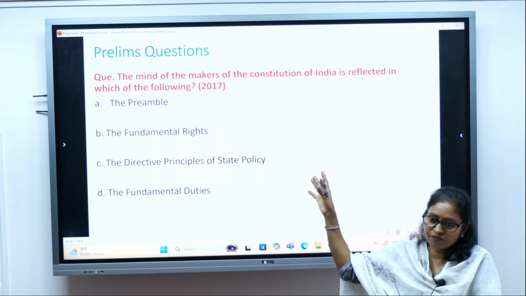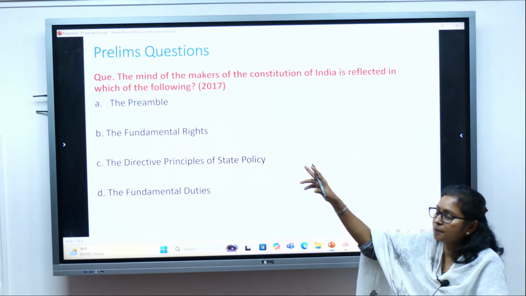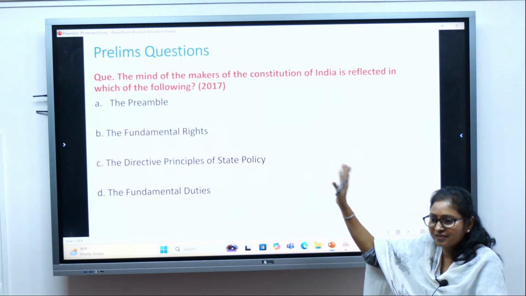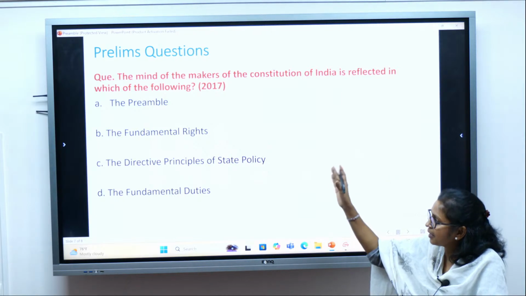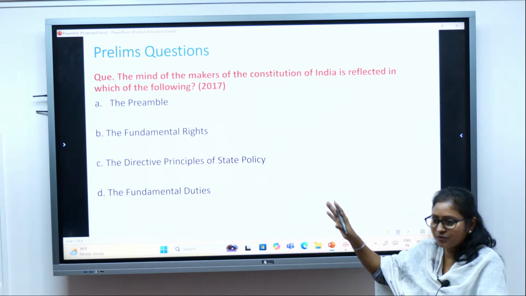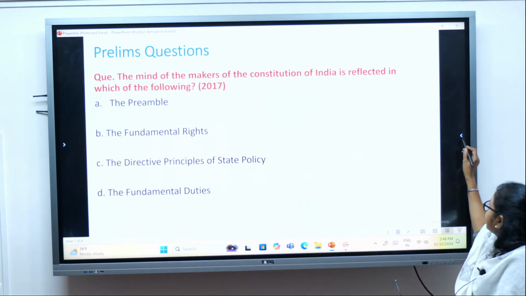So the makers of the Indian Constitution, their mind you can read from the preamble. But read all the options. It's a pretty direct question: preamble, fundamental right, DPSP, fundamental duty. Don't just look at the preamble and tick it. Don't do like that. Please read all the options.